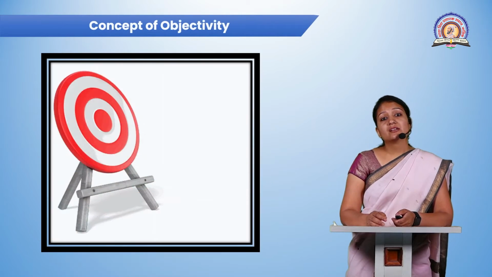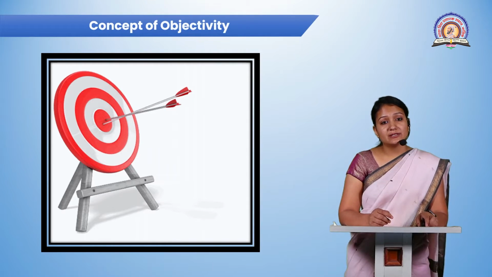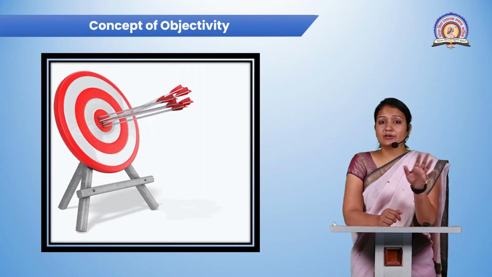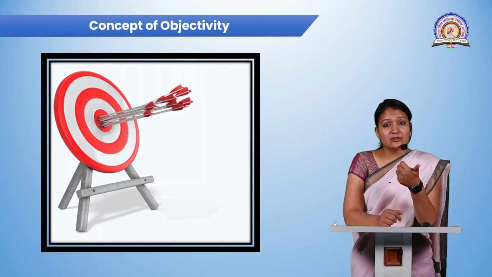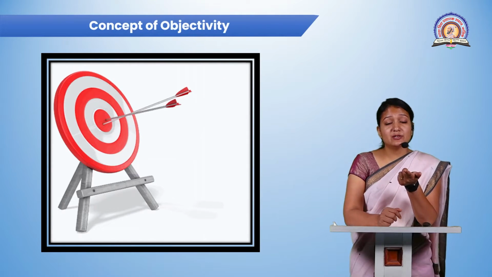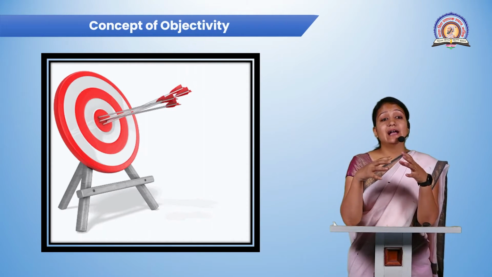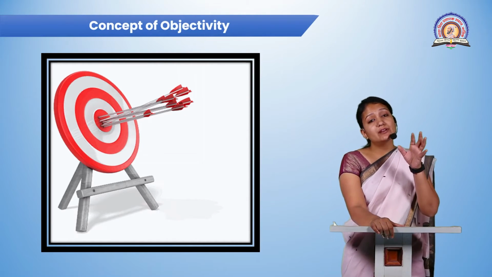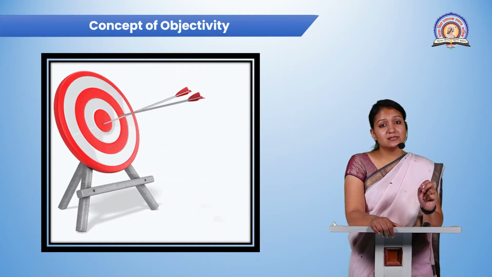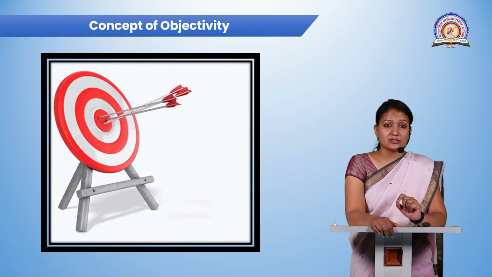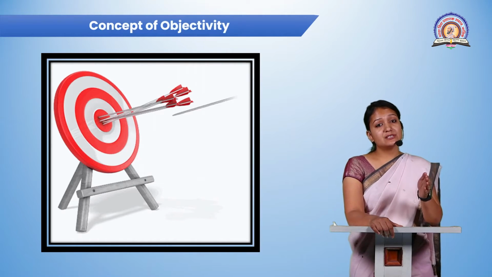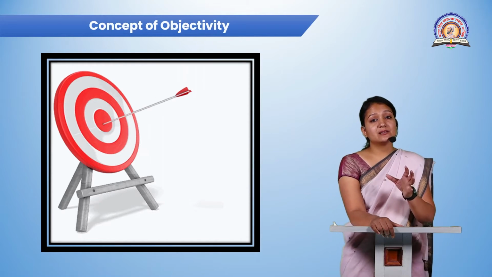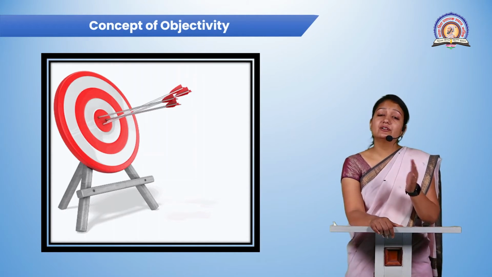Okay. Now, the very first is the concept of objectivity. Concept of objectivity means what? See, organizations will have different objectives. The size of the organization will be different, the nature of the organization will be different, the business will be different, and the operations will be different. Because you cannot say that every manufacturing industry or every service industry or every retail industry will require the same cost. No, because every service industry or manufacturing industry will have sub-industries under them, and due to those sub-industries, they will have different costs and different objectivity.